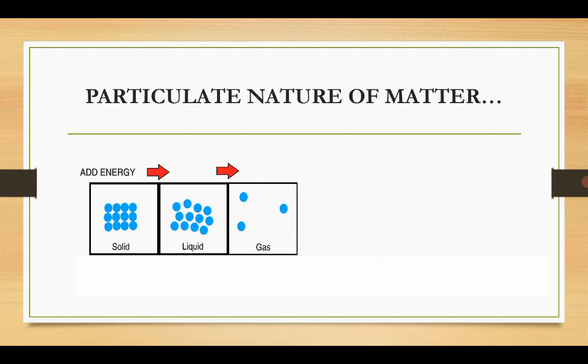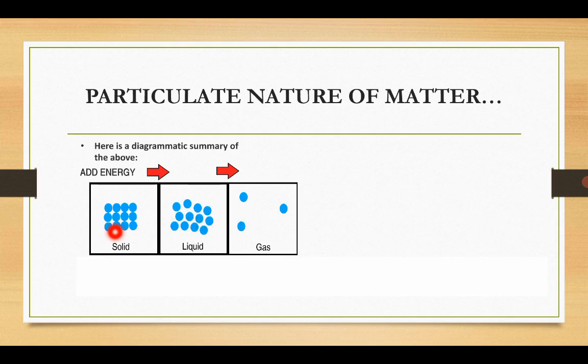So what we're saying is this: this diagram is showing you that if you heat a substance, a solid, for example, it's going to turn into a liquid. The particles of a liquid are going to look like this. All right? So the particles will look like this, and on further heating, the particles will tend to move far apart.